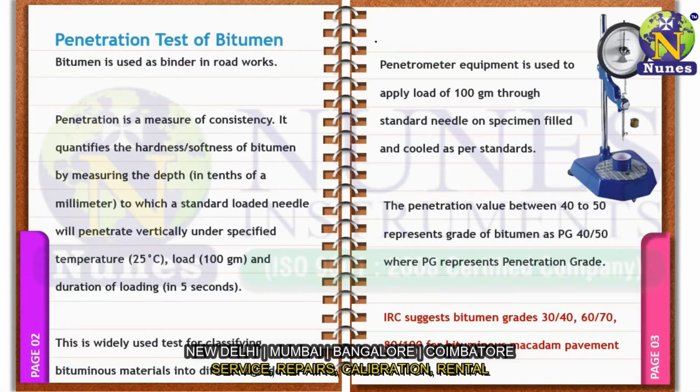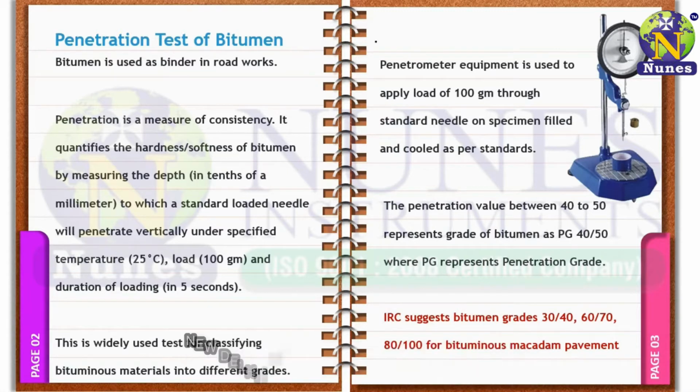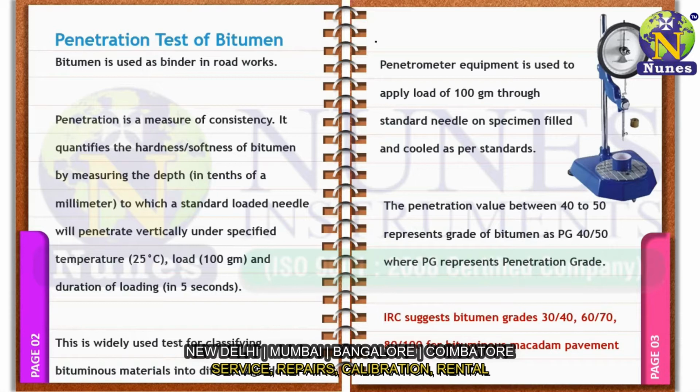The penetrometer equipment is used to apply a standard load of 100 gram through a standard dimensional needle on a bituminous sample filled and cooled as per standard conditions.